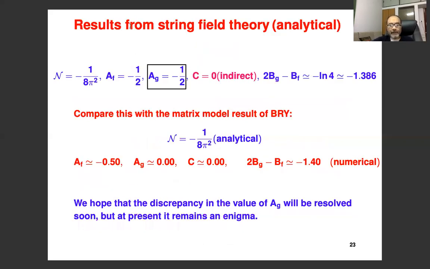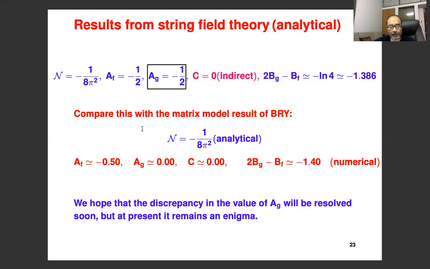So let me now give the results that we get using the string field theory analysis. These are all analytical results. This line gives the results for these constants in string field theory. I should say that this part, this C equal to 0, is an indirect argument. This is not really a full-fledged string field theory calculation. Even though in principle it is possible to do a full-fledged string field theory calculation, that's more complicated than the others that I have quoted here, so this has not been done. But the rest are genuine string field theory calculations, and this is the result that we get.